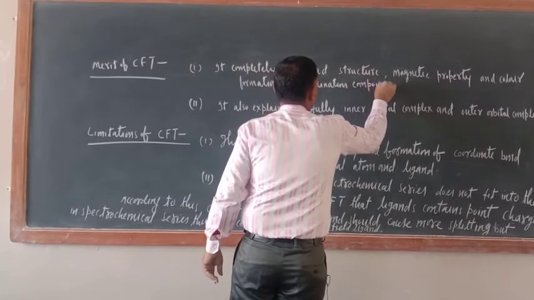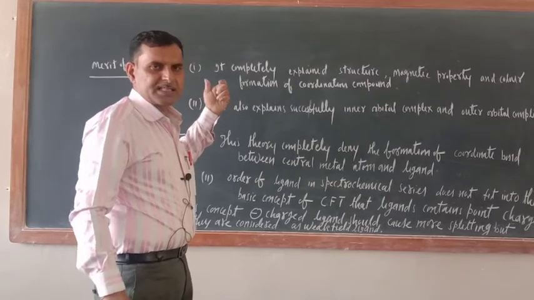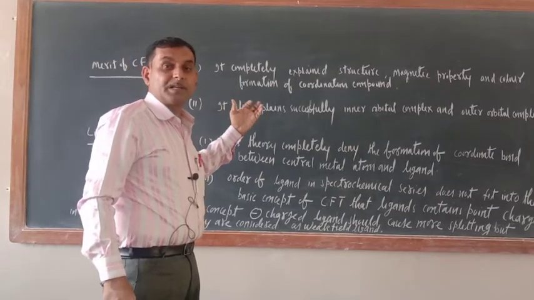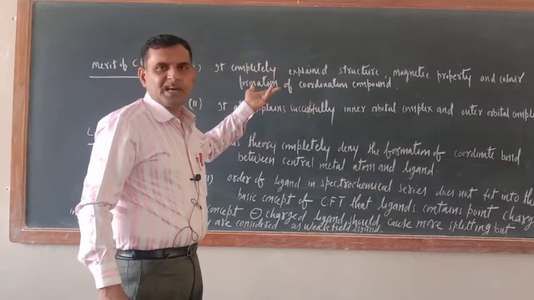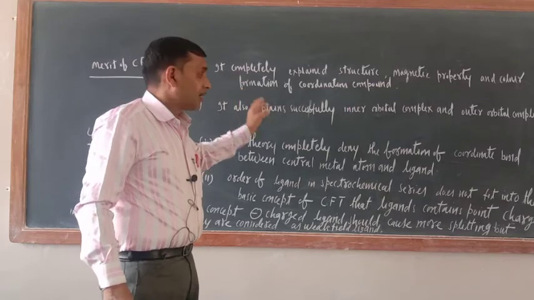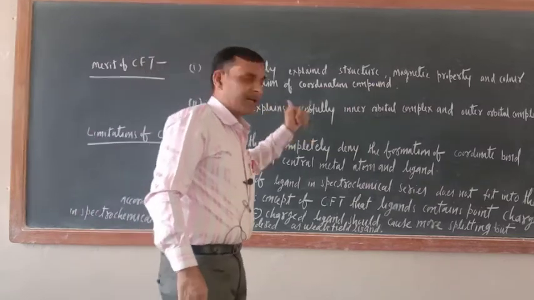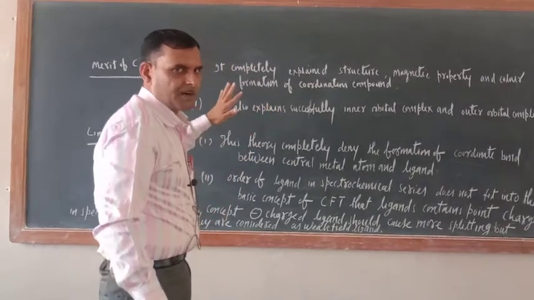That is the first merit. What is the second one? It also successfully explains the formation of inner orbital complex and outer orbital complex. Low spin, high spin, all these things are successfully explained. There is no problem at all.